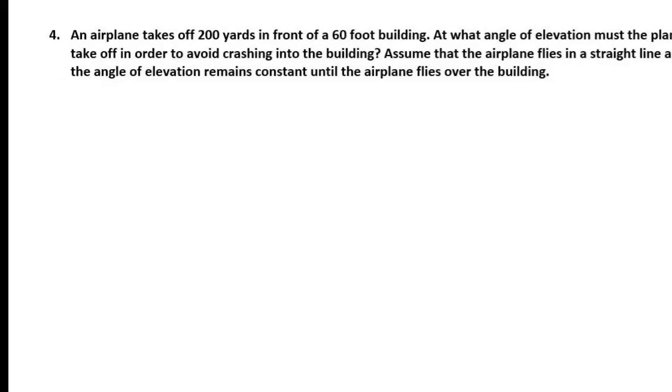All right, so I'm going to draw my little airplane here. My art is not that great. All right, so there's my horrible looking little airplane. And here's the building.